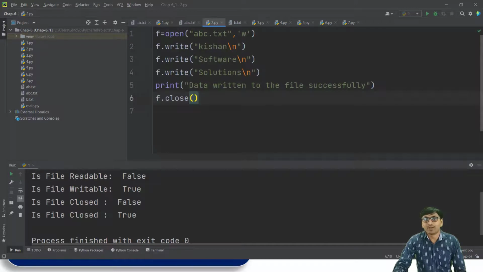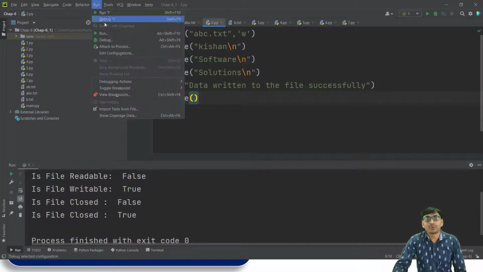Now in this program, f is equal to open abc.txt and w mode. First f.write Kisan, then backslash n, then f.write software backslash n, f.write solution backslash n, then print data written to the file successfully, and then the file is closed.